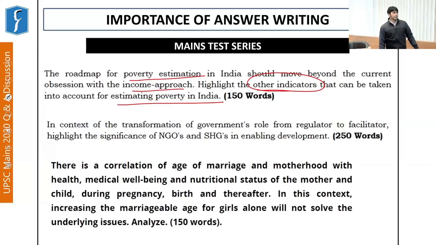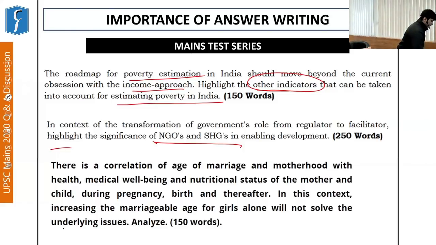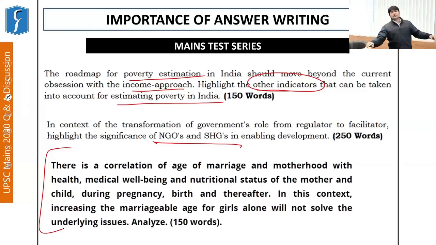Similarly, the next question was on NGOs and SHGs. Again, a question on SHGs was asked by UPSC. And this question was taken up because recently the Government of India said that it was thinking of increasing the marriage age for women from 18 to 21 years. So the question basically correlated the age of marriage with the health of the mother and child. So while studying these social developmental issues, have a thorough and open mind for understanding these different topics.